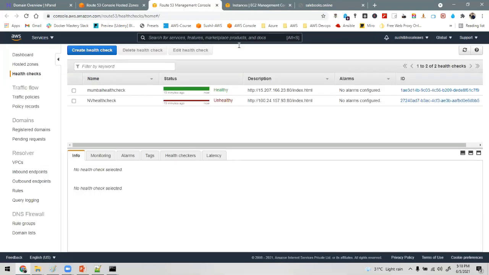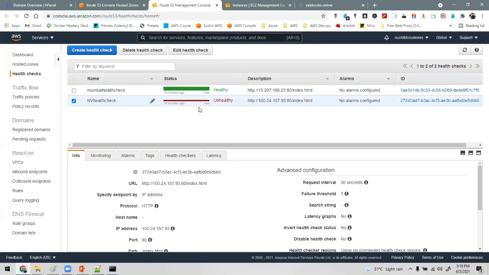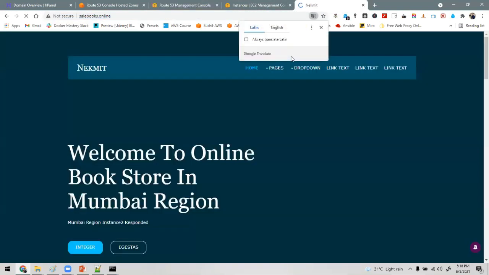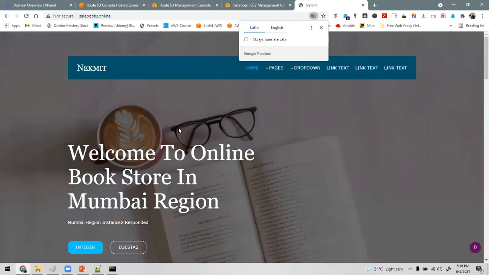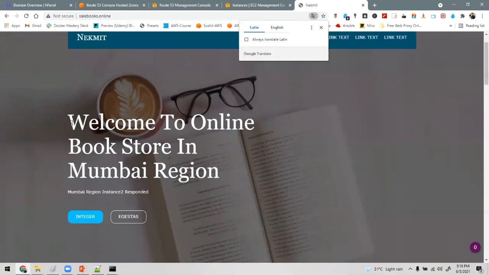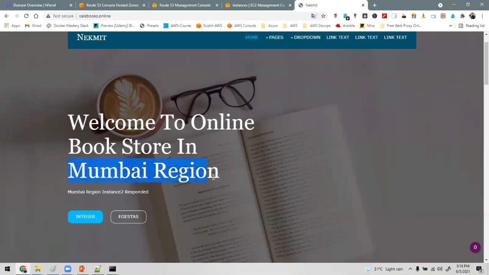See, now the health check has also failed for North Virginia. Now it should fail over in some time. See, now it came to the Mumbai region. What I have done is that inside the web pages of the Mumbai region, I have hard coded this, just for our understanding that it is actually failing. And Mumbai region instance 2 has responded.